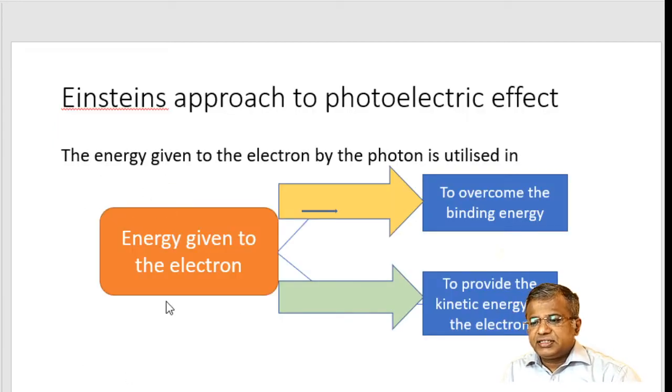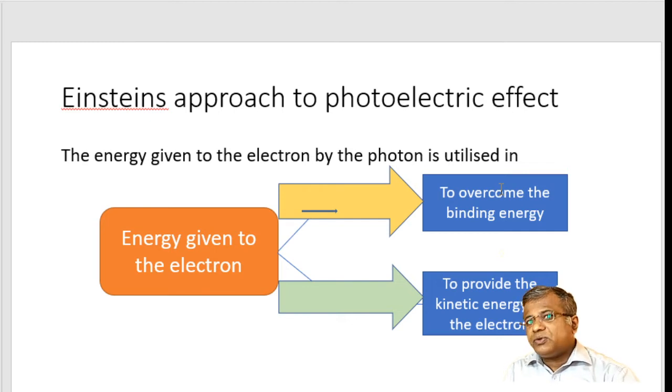If you see this diagram, the energy which is given to the electron is utilized in two different ways. First is to overcome the binding energy, and to overcome the binding energy, we require the important thing which is known as the work function, right?